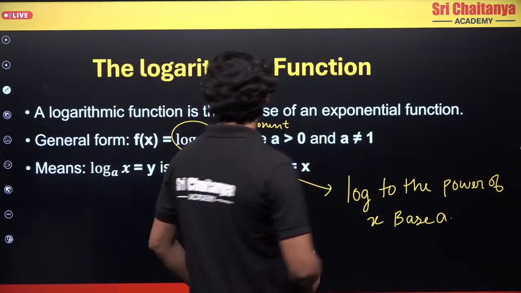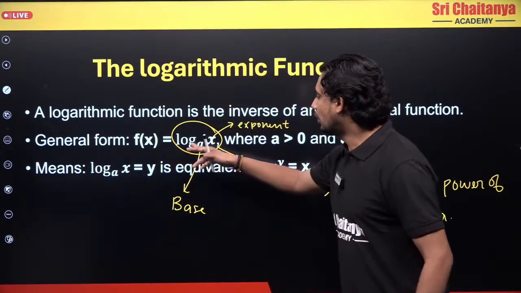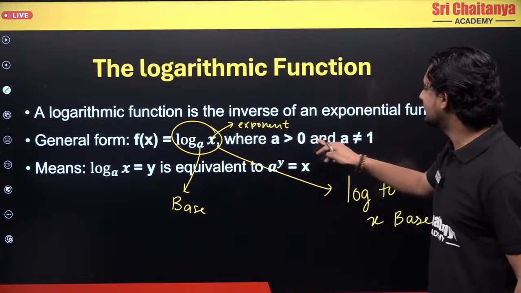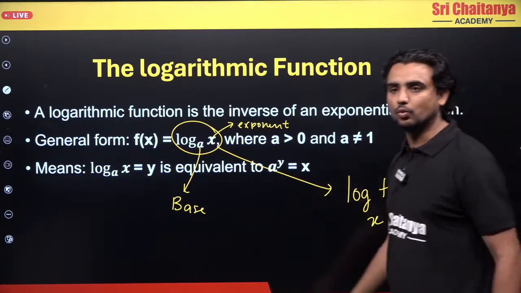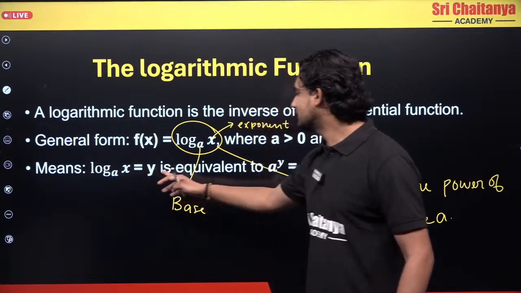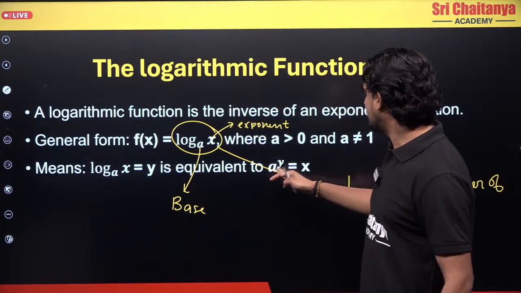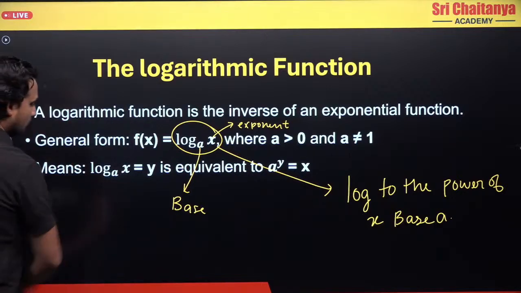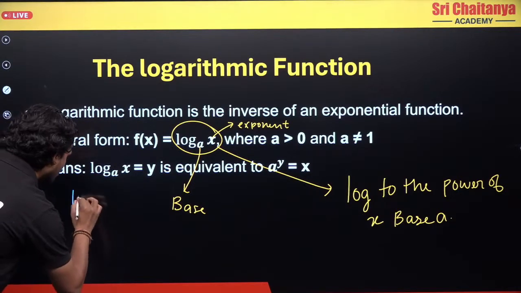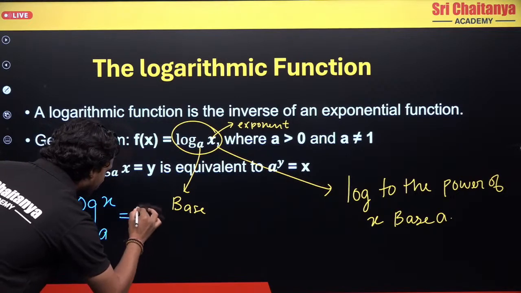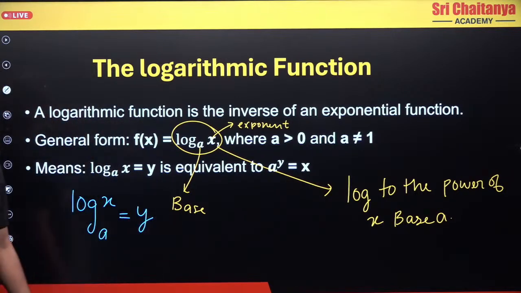So now, the general form is log x base a, where a is greater than 0 and a should not be equal to 1. Log x base a is equal to y is equivalent to a power y equals x. Now let's understand this. When something is written like this, log x base a equals y, there is a property.